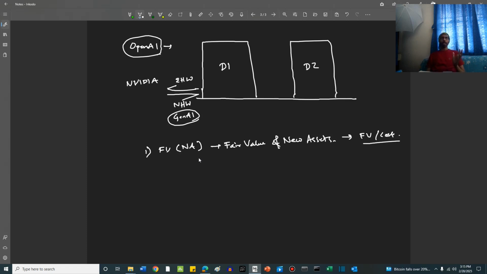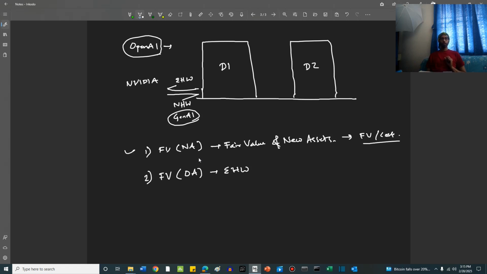Now suppose it was buying something for which the fair value could not be deciphered. The fair value of the new hardware could not be deciphered. Then what would happen? Then the fair value of the exchanged hardware or the old assets would be used.